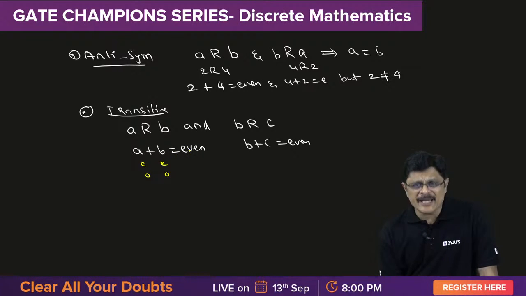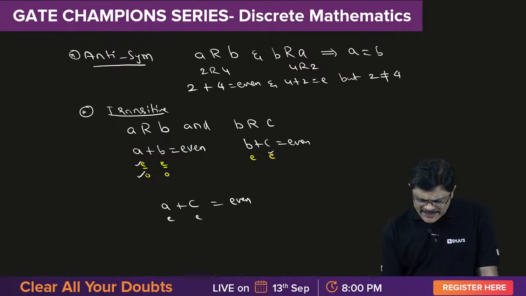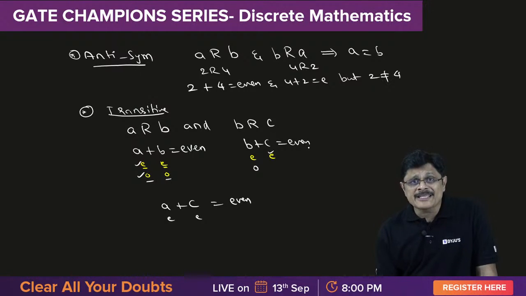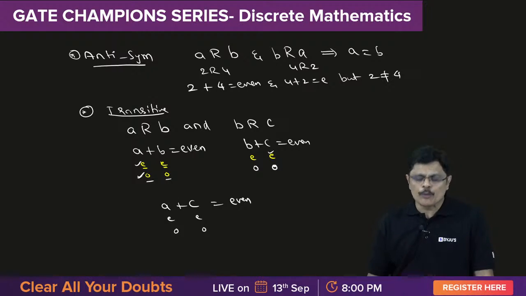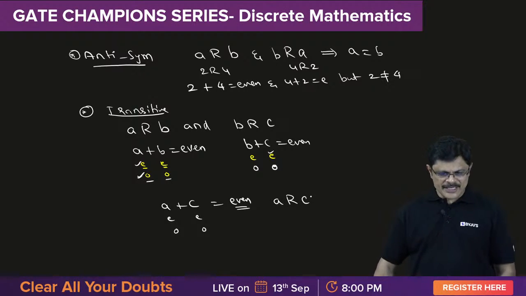So, if A plus B is even, A and B both must be even. Suppose B is even, in this particular case, because B plus C is even, C also must be even. Then what is the fate of A plus C? In the first case, A is even, C is also even, this sum will become even. Suppose you take the second case, where A and B both are odd. Because B is odd and the sum B plus C is even, definitely C also must be odd. So both A and C are odd. Whether both are even or both are odd, the sum will be even. That means A related to C.